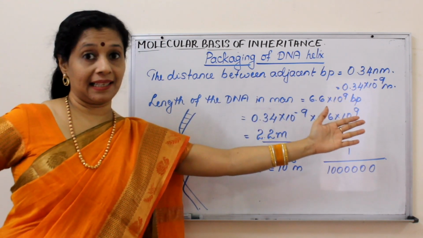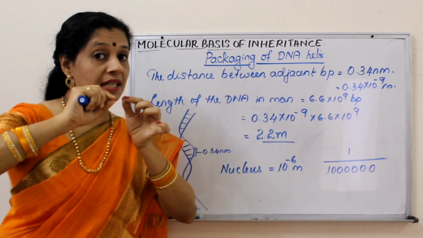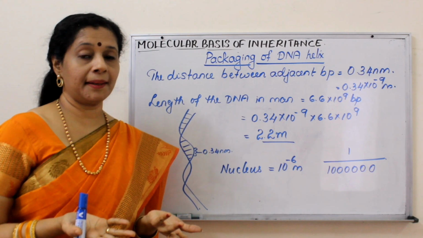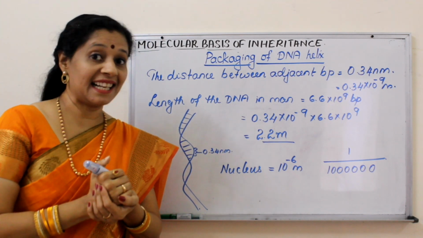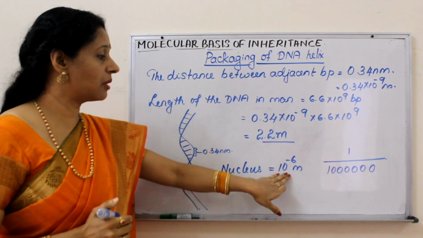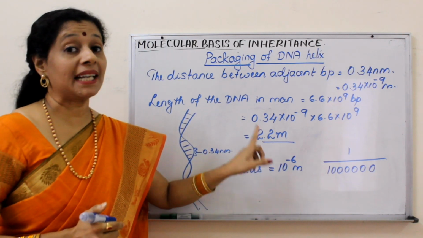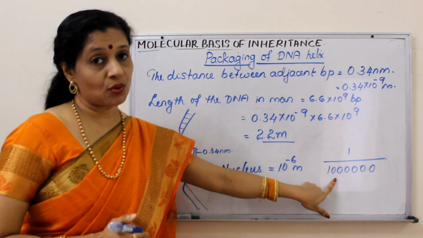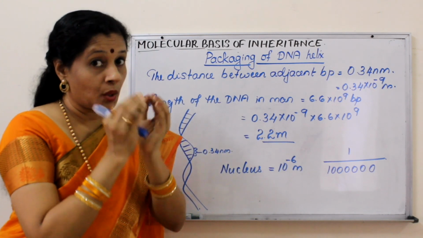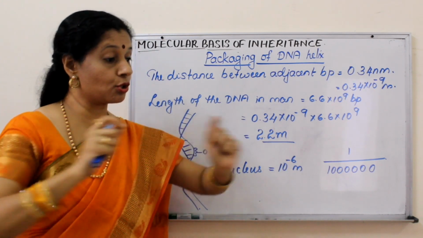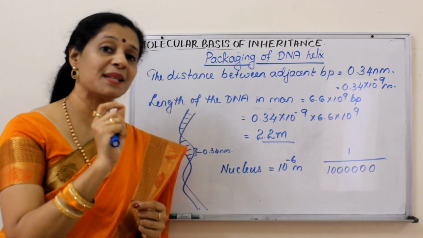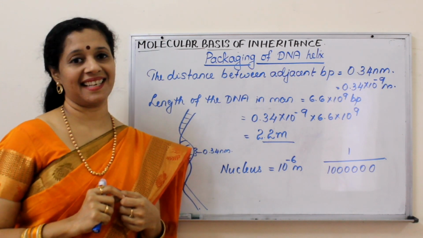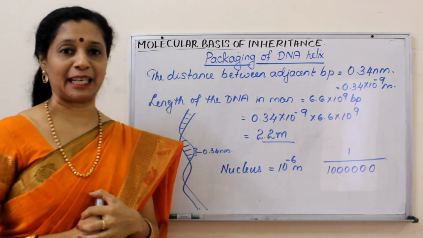So such a long DNA has to be coiled and kept inside a small nucleus. You know, the cell itself is invisible to our naked eye. The nucleus is even within the cell, and its size is so small, it is only 10 to the power of minus 6 meters. 10 to the power of minus 6 means what? 1 meter divided by 10 lakhs or 1 million. So within that much small nucleus, we have to keep a molecule which is 2.2 meters long. How is it possible? If you pack properly, you can fit that molecule inside the nucleus. There comes the significance of packaging of DNA.